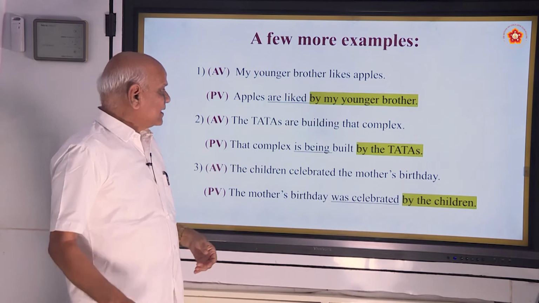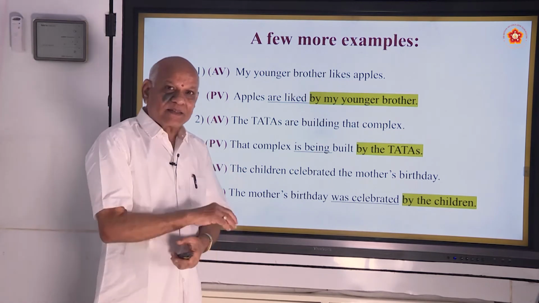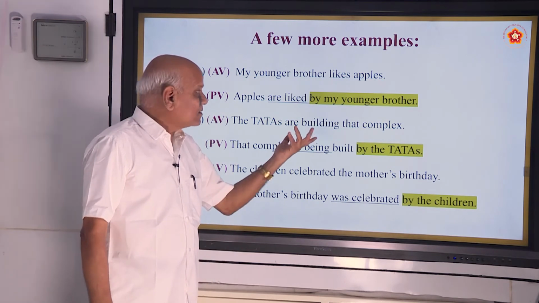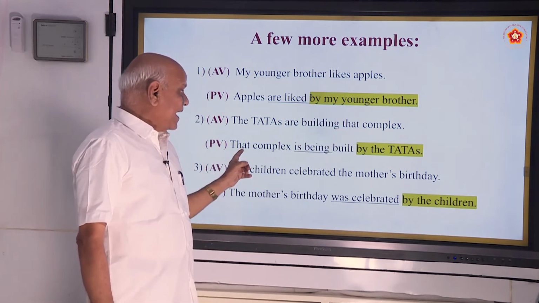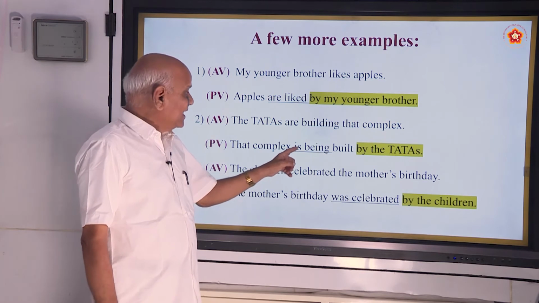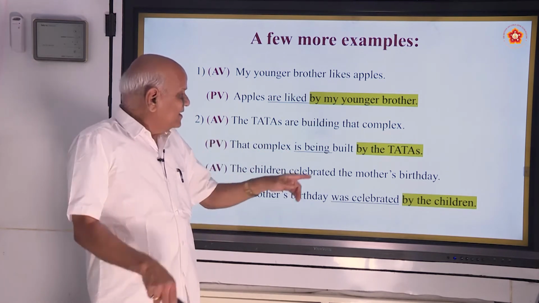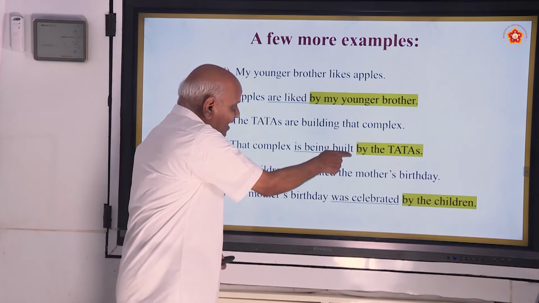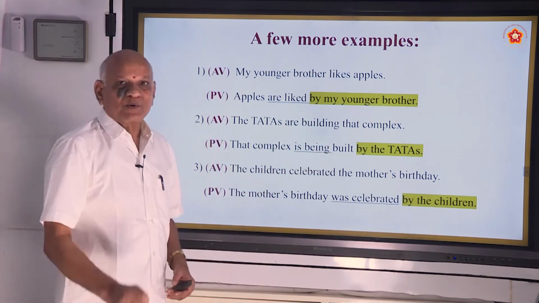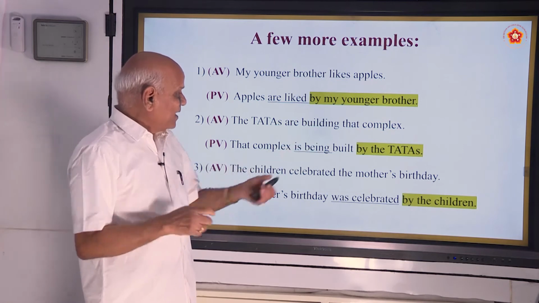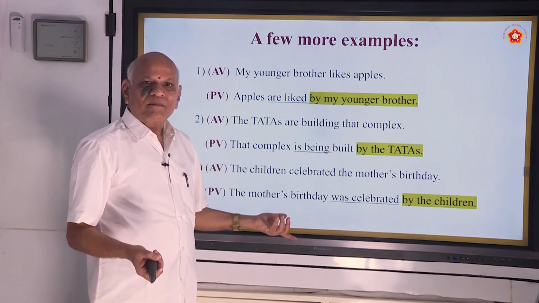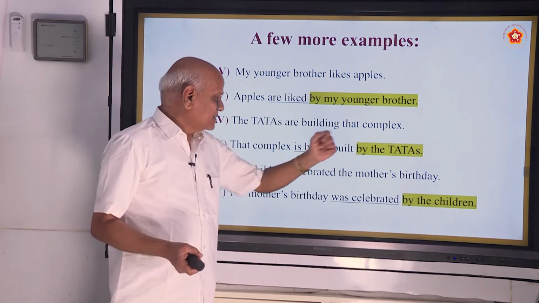Second one: the Tatas are building that complex. Present continuous. Building what? That complex. That complex, the object, is being built. Is being built. This has to be also underlined. Built is also. Is being is the to be form. Built is what? PP. By the Tatas.